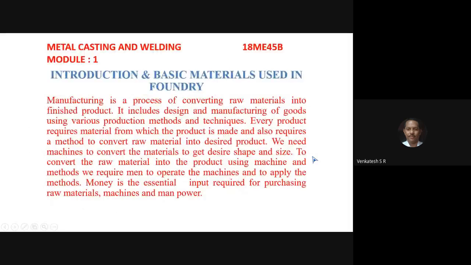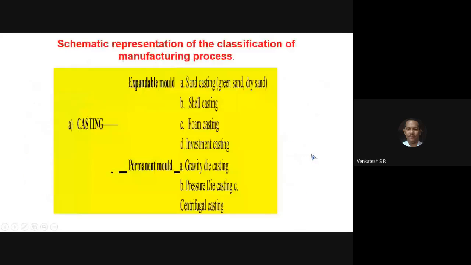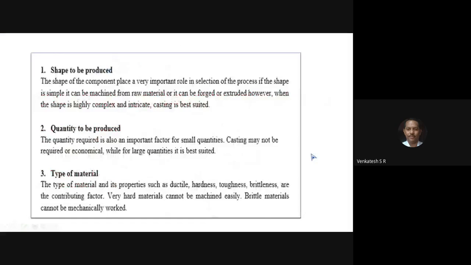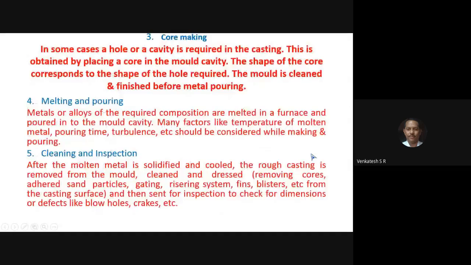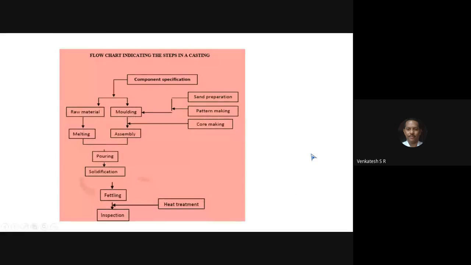Next, come to the point. We discussed a lot of things, but you were absent. In the last class we discussed the flow diagram, block diagram or flow chart, which shows how castings are made in the foundry.